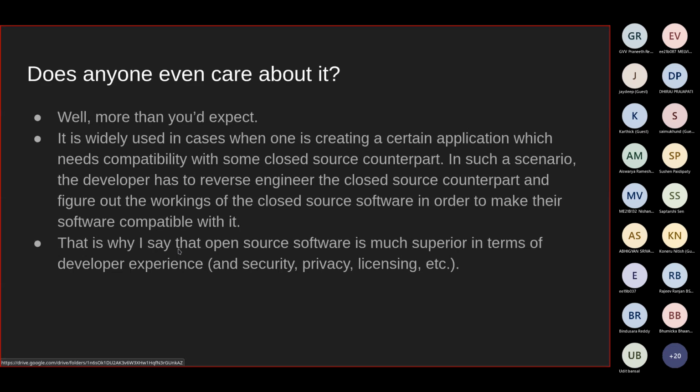For Linux, it's an open source operating system, so you can look at the source code and figure out what happens. But for Mac OS and all those things, you don't know, so you'll have to reverse engineer it. That is one of the reasons I'm a proud proponent of open source software, because it is much superior in terms of developer experience. You won't have to drudge through lines of assembly or obfuscated code to figure out what it does, right? Of course, there are other implications as well. There's better security, better privacy, clear licensing and all.